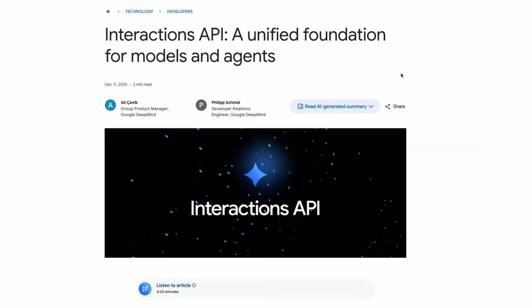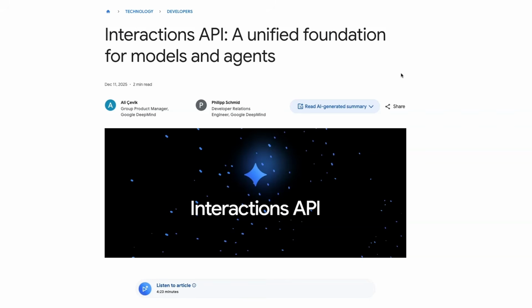So overall, the Interactions API really just unifies a number of calls and makes it much clearer to be able to do certain tasks, and gives you some really nice features like the ability to have a state server-side. And this really sets the whole path for more agents and perhaps more things that can run in sandboxes and stuff like that server-side.